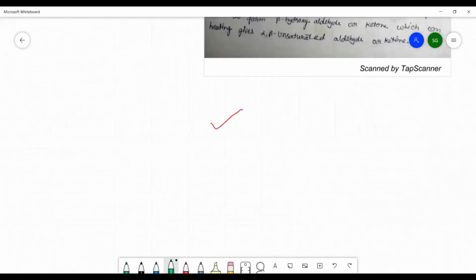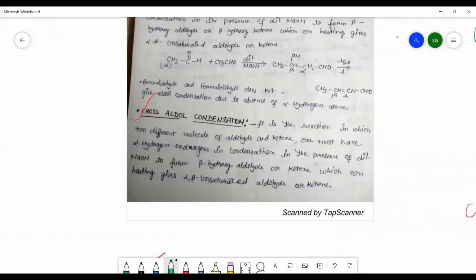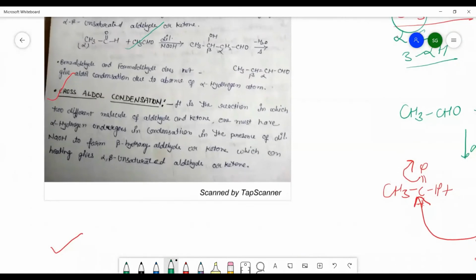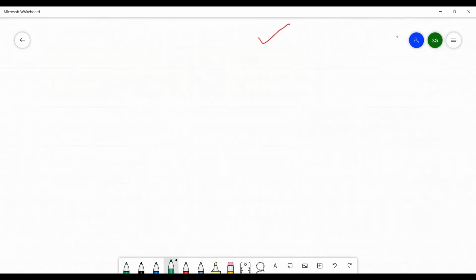Now the second one, that was all about the aldol condensation. Second is the cross aldol condensation reaction. It is a reaction in which two different molecules of different substances must be there. Means two aldehydes of different compounds, two ketones of different compounds, or one aldehyde and one ketone of different compounds, and one must have the alpha hydrogen. Same reaction, but they will undergo it at the alpha position. One must have the alpha hydrogen. See how it takes place.